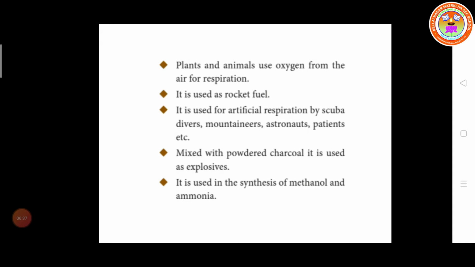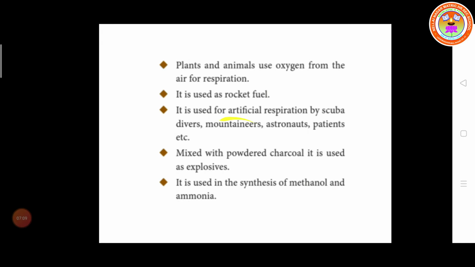Scuba divers, mountaineers, astronauts, patients need oxygen for respiration. From the cylinder itself they are using it. That's why it is called artificial respiration.